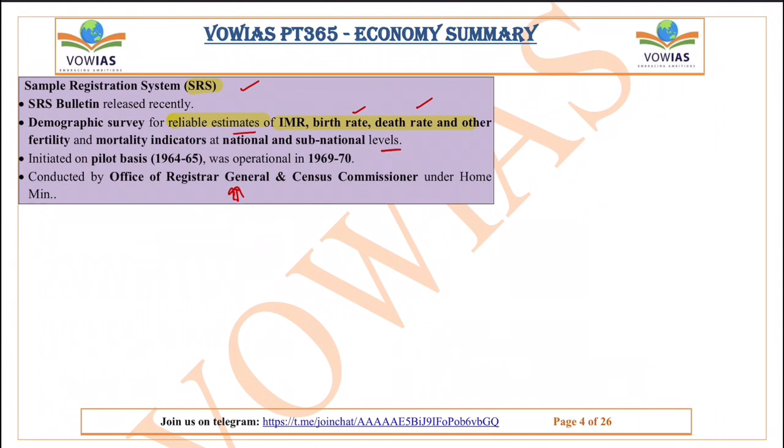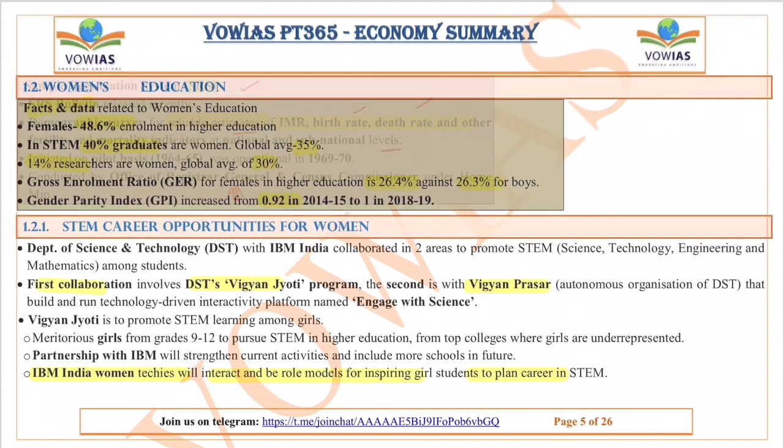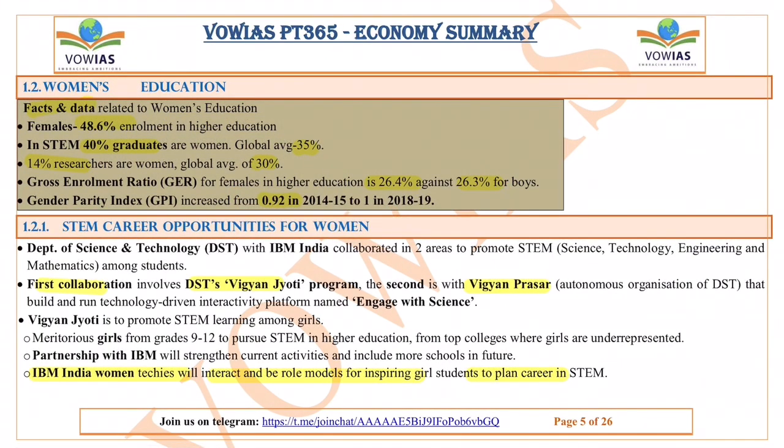Okay, now let's move on to the next topic, women education. Here are some of the facts given related to women education. If you see the female enrollment ratio, it is 48.6%, and in STEM, 40% of graduates are women. The global average is 35%, so it is above. But if you see the researchers, the number of women researchers is only 14%, while the global average is 30%. STEM is nothing but science, technology, engineering, and mathematics.